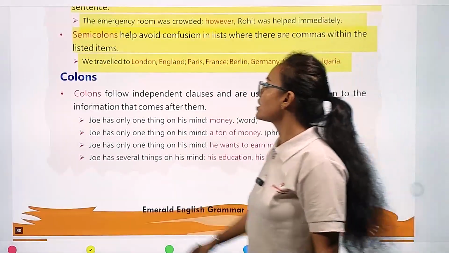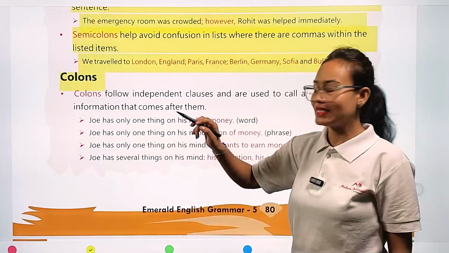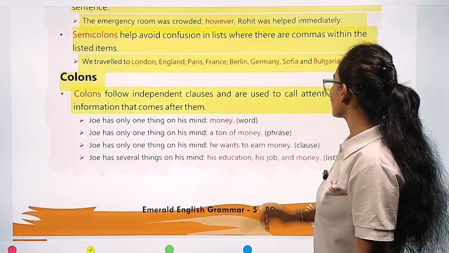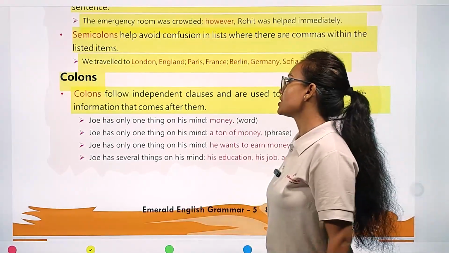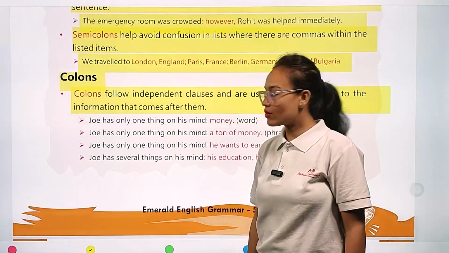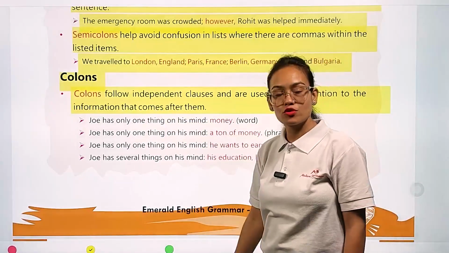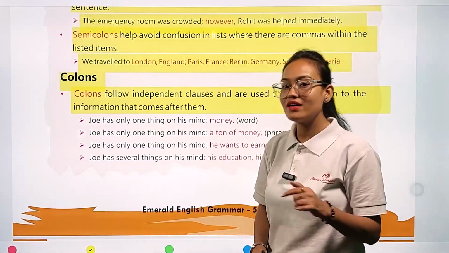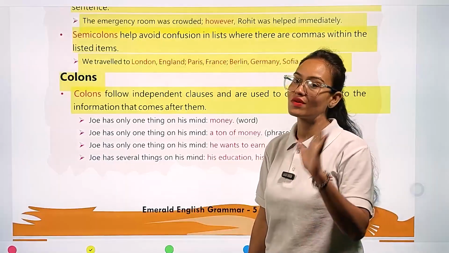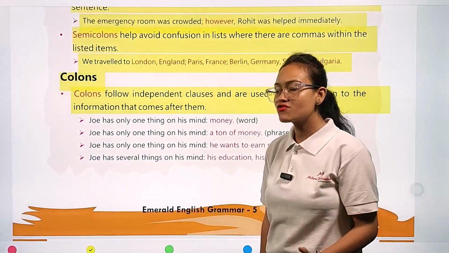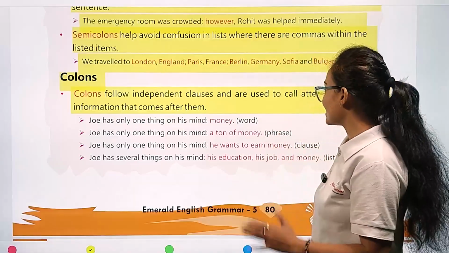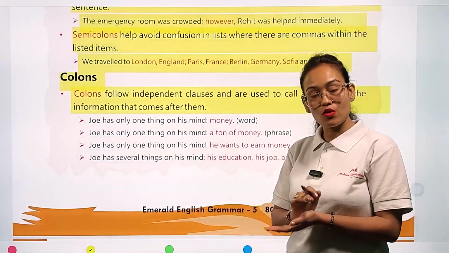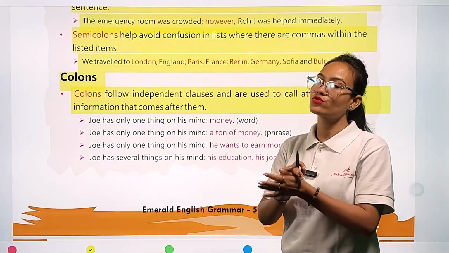Now we are going to see the colon. What is the concept of colons? Let's see. Colons follow independent clauses and are used to call attention to the information that comes after them. This is the very first rule for putting a colon in your sentence: a colon always follows the independent clause of the sentence. It never follows the dependent clause. It is also used to draw attention to the information which we get through the sentence.